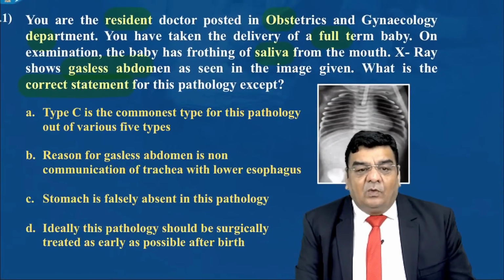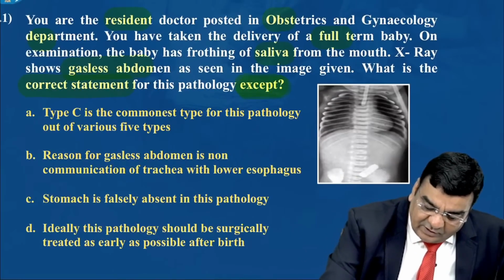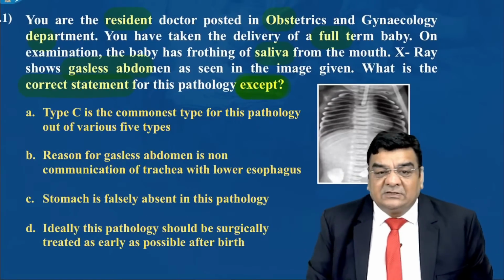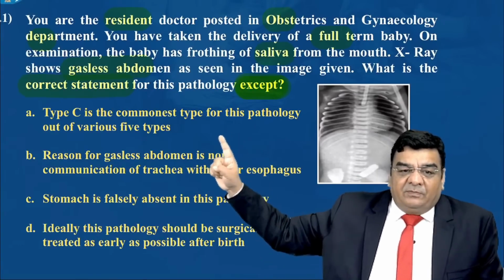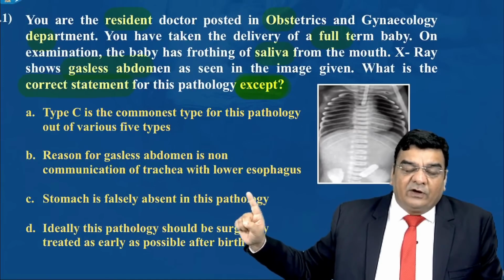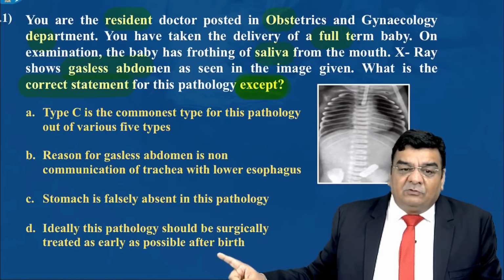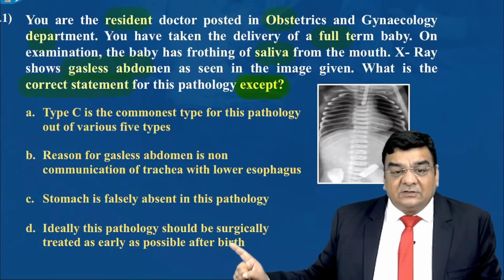Okay. So now, what is the correct statement for this except? Okay. So he is asking, what is except. Type C is the commonest type. Absolutely true. Reason for gasless, non-connection of trachea with the lower esophagus. Yes. Stomach is falsely absent. Yes. Ideally, this pathology should be repaired surgically treated as early as possible. Yes, this is also correct.